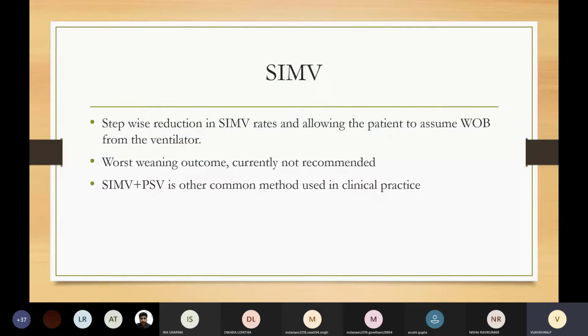SIMV mode has the worst weaning outcome and is currently not a recommended mode for weaning. It was initially used in combination with PSV, where they used to do stepwise reduction in SIMV rates and allow the patient to assume work of breathing of the ventilator.